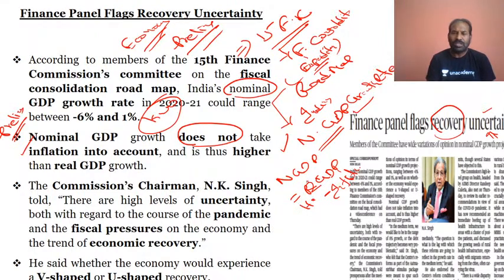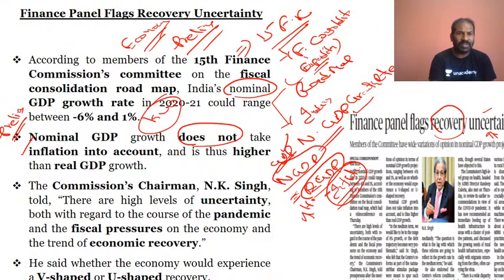It is higher because in the GDP you are excluding the inflation. When you are excluding the inflation, definitely it is a higher one, and it is called a nominal GDP. So why is it higher than real GDP? It is higher because you are excluding the inflation. So this is again very important for the prelims conceptual point of view from economy.